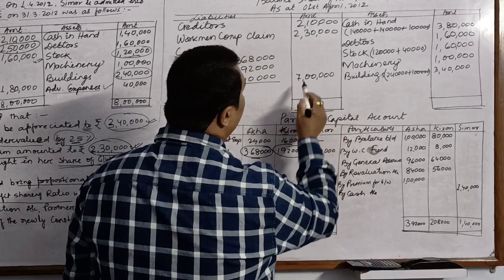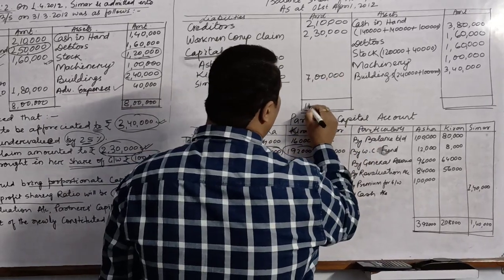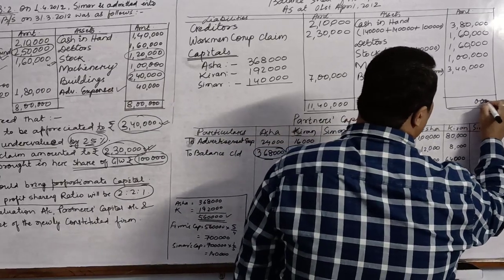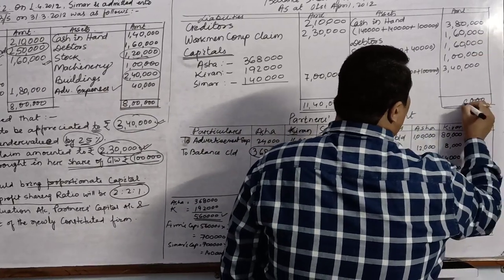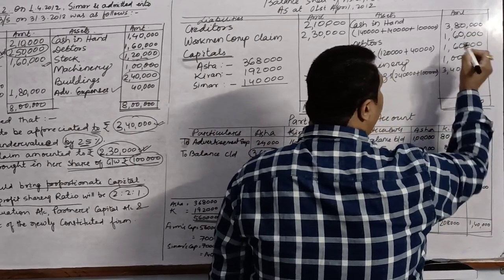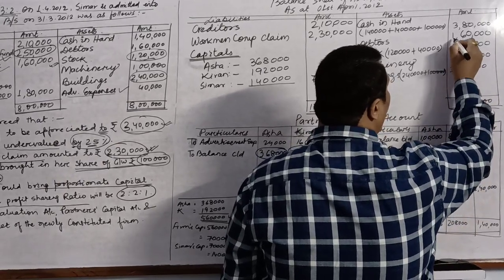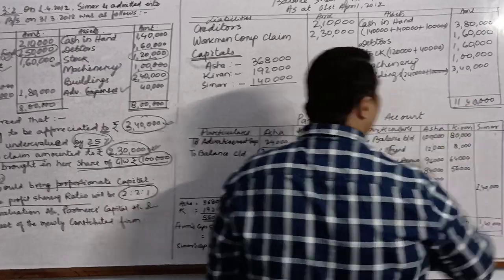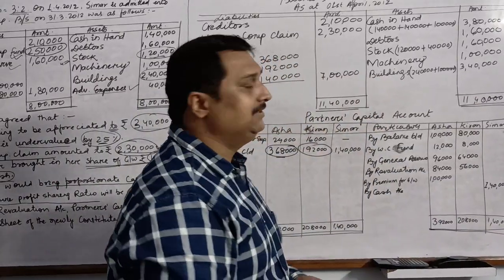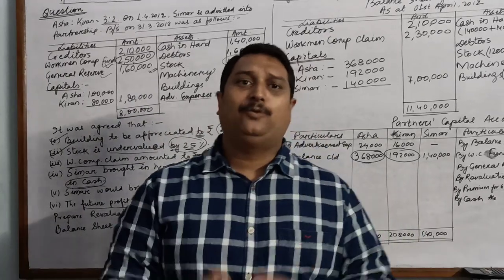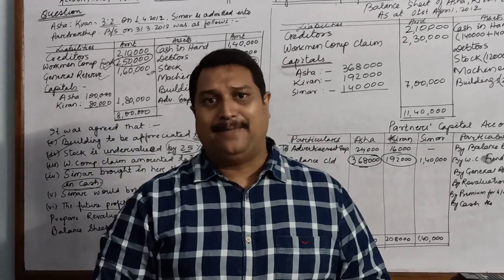The total of this side is 11,40,000. On the asset side also, it is 11,40,000.